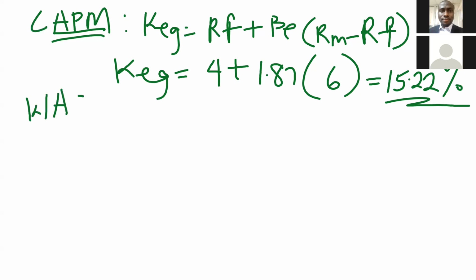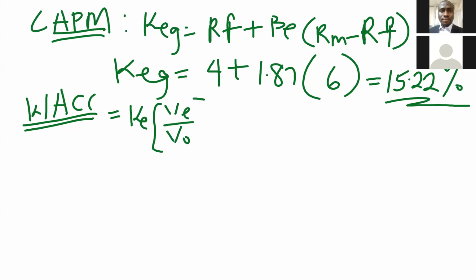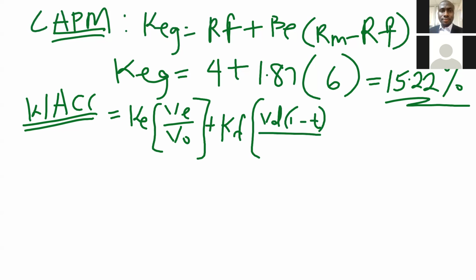The 5th step. Now, what's the formula for WACC? It is equal to KE times VE divided by VO plus KD times VD, 1 minus T, divided by VO, and so on. Okay, what is our KE in this question?